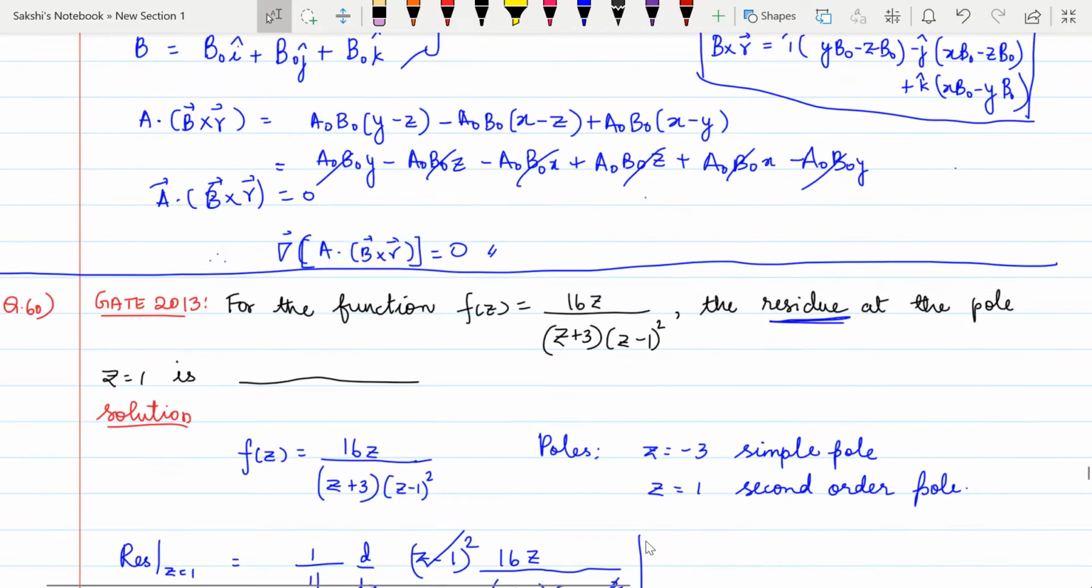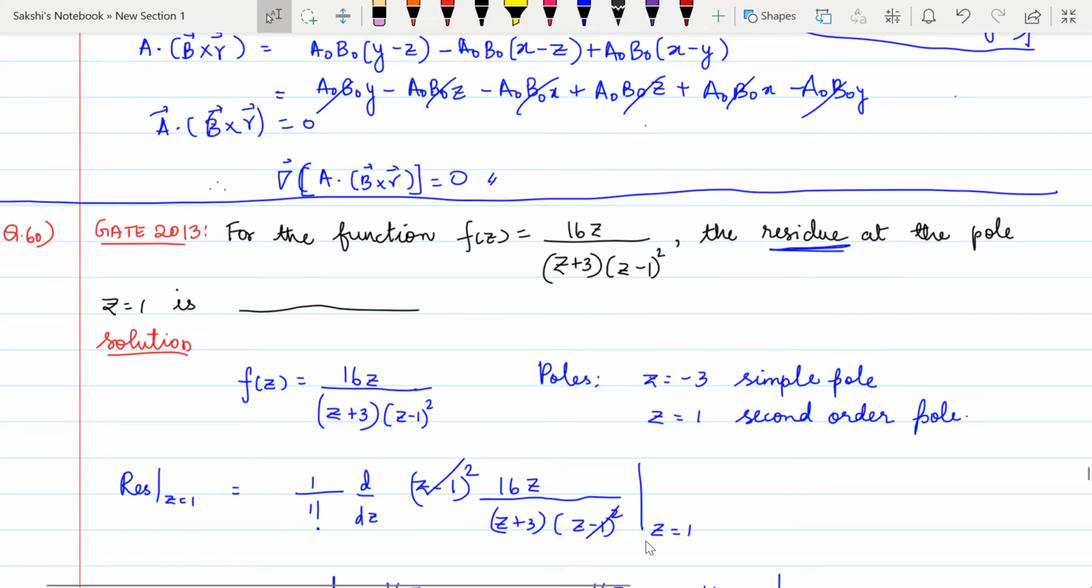Now if you see, z is equal to 1 is a pole which is given in the question, and that pole is a simple pole or a second order pole. That is what you have to see. There is a square term in this function, therefore that is a second order pole. So now we have to find the residue.